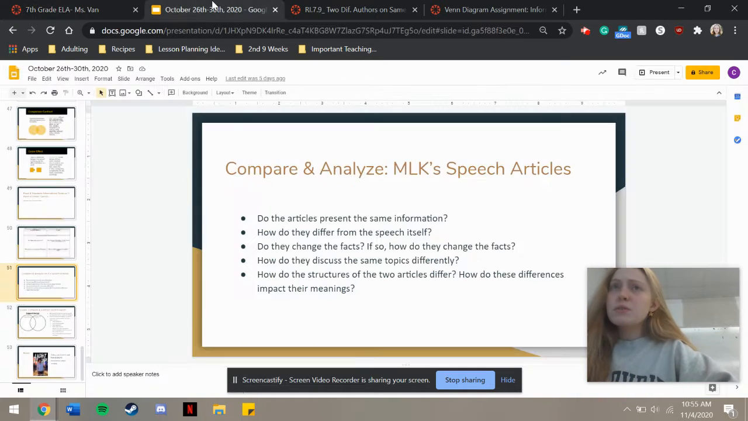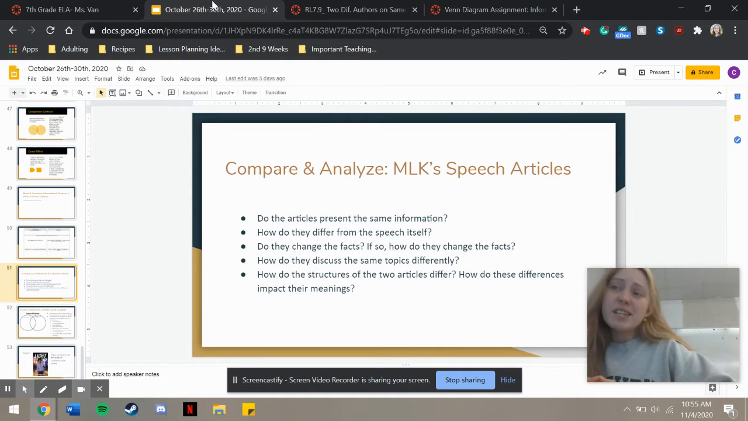As you read through these two articles, I want you to consider a few questions. Ask yourself, do these articles present the same information? Are they talking about the same things in both of the articles? What do they have that's different? Another thing you can ask yourself is, how do these two articles differ? How are they different from the speech itself?